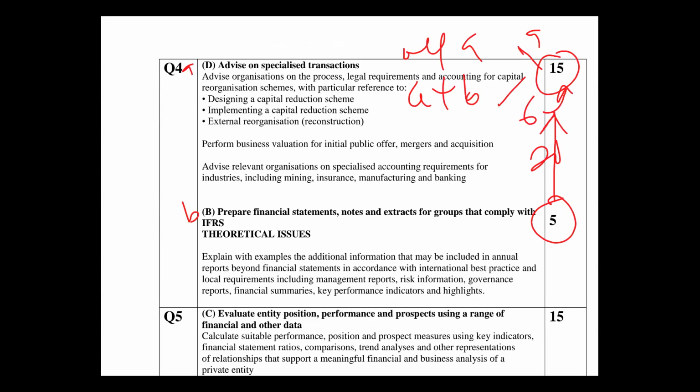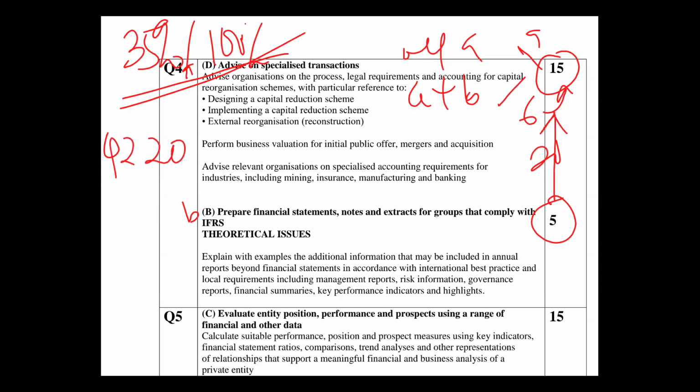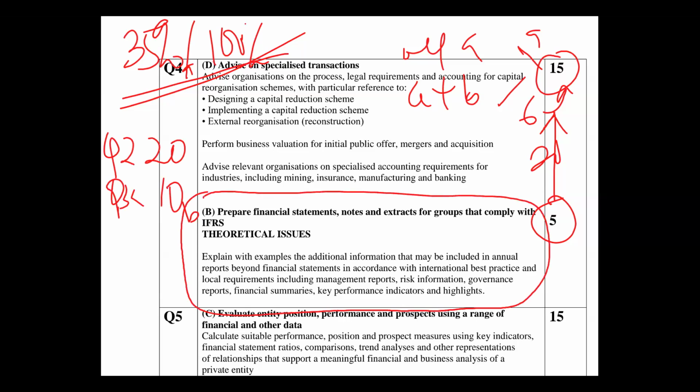So as I said earlier, the standards take 35% of the entire 100% examination mark or score, right? Question 2 takes 20 marks fully. Question 3A takes 10 marks, making 30 for the standards. Then for question 4B, they will set the question on standards, which will take 5 marks: prepare financial statements and notes and extracts for groups that comply with standards. So question 4B will take 5 marks, altogether giving us the 35%.